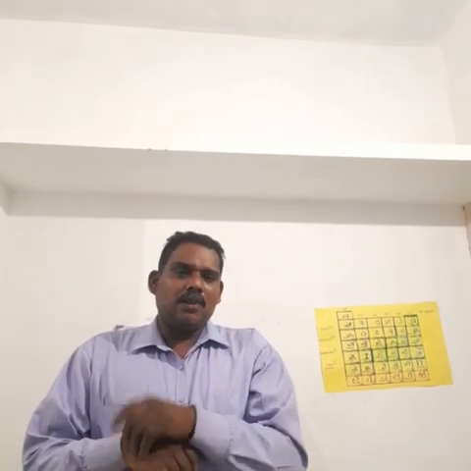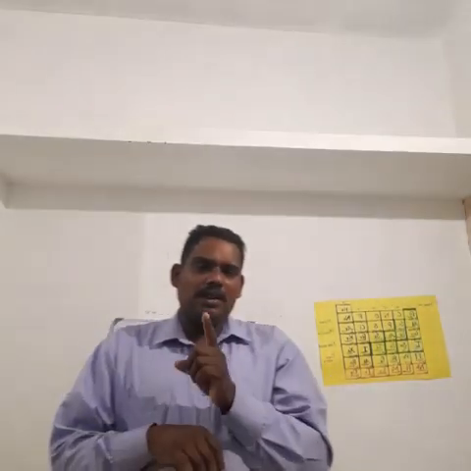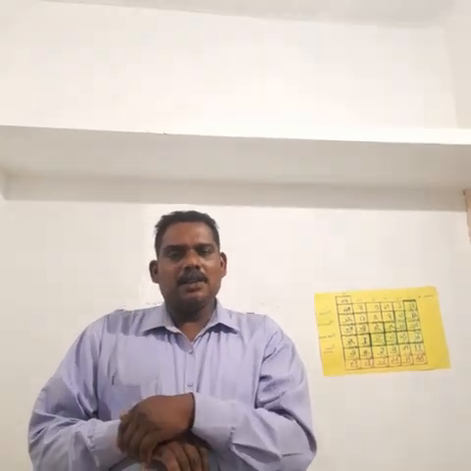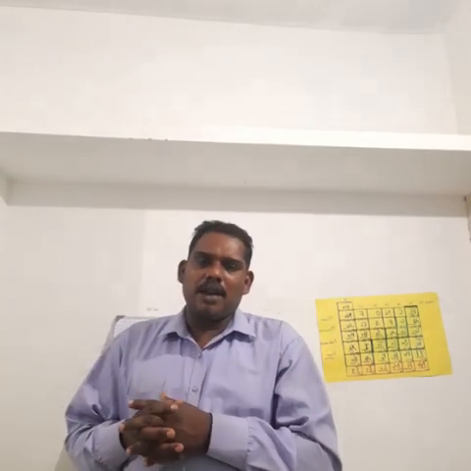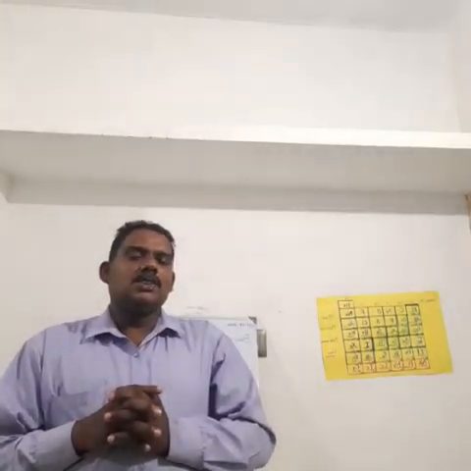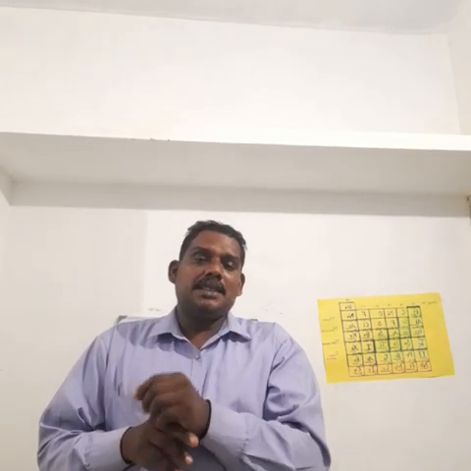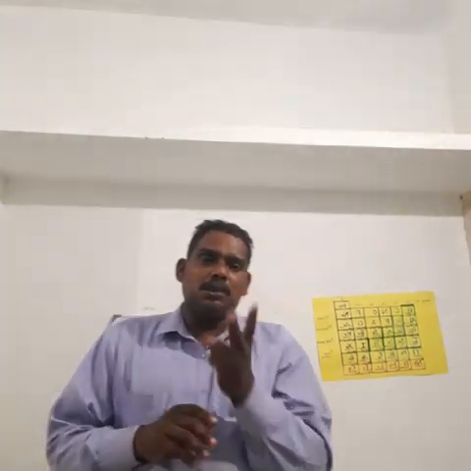Ammonium hydroxide, only one OH is there, so the acidity is equal to 1. And also potassium hydroxide, only one OH is there, so the acidity is equal to 1. For example, calcium hydroxide, formula Ca(OH)2, the number of ionizable OH is 2, so the acidity is equal to 2.